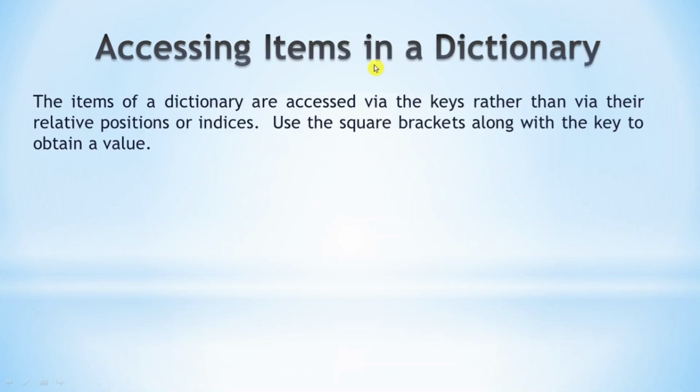Next topic is accessing items in a dictionary. The items in a list were accessed by using its index. But in a dictionary, we can access the items via keys. Use the square bracket along with the key to obtain a value.